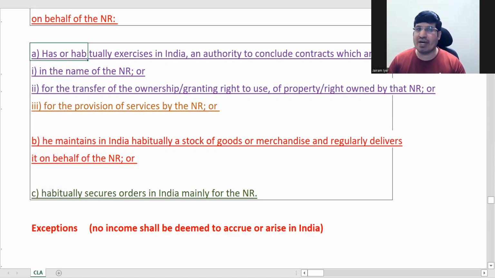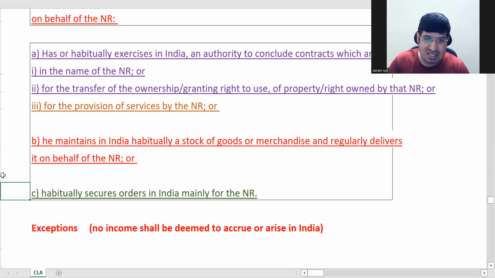It will have no impact on the NR's foreign income, or even the NR's other income from India. We are only talking about whatever income is earned through that Indian connection.